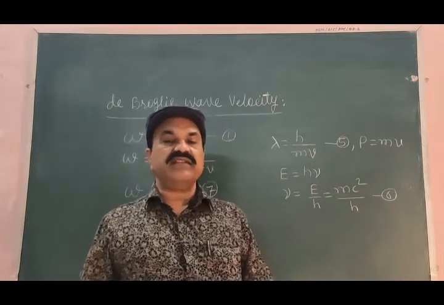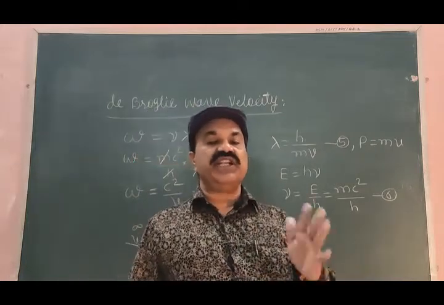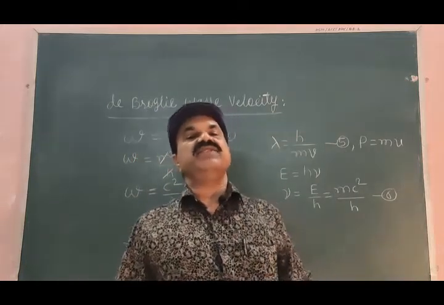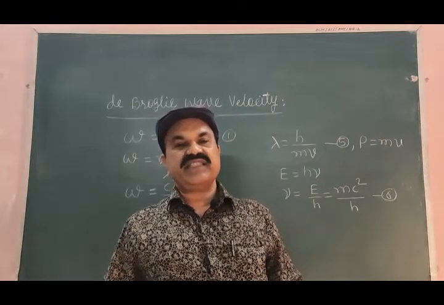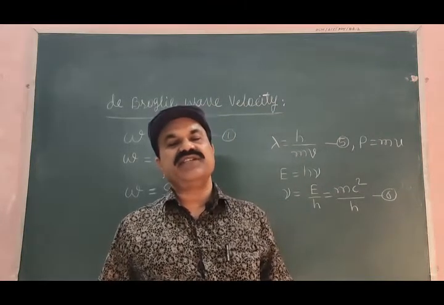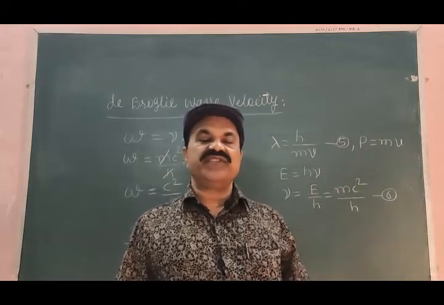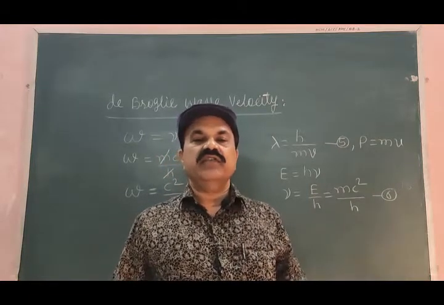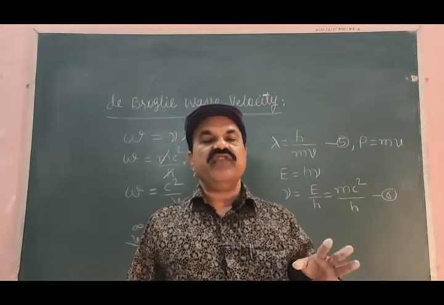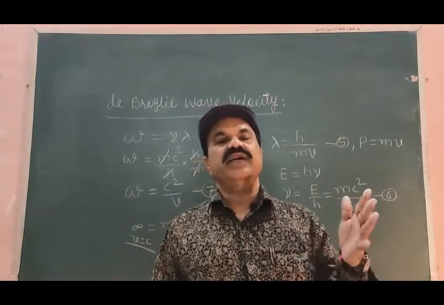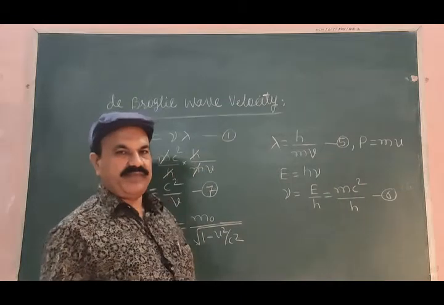Even any matter cannot move with a velocity comparable to the velocity of light. It means that the velocities acquired by any moving bodies will always be very small compared to the velocity of light.